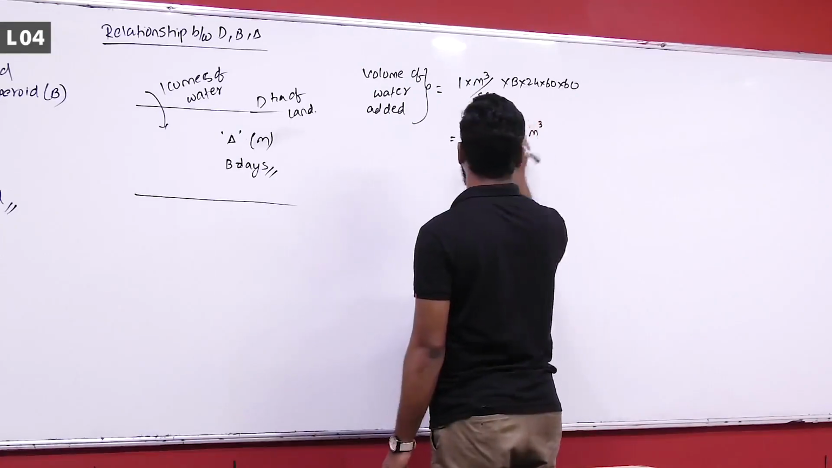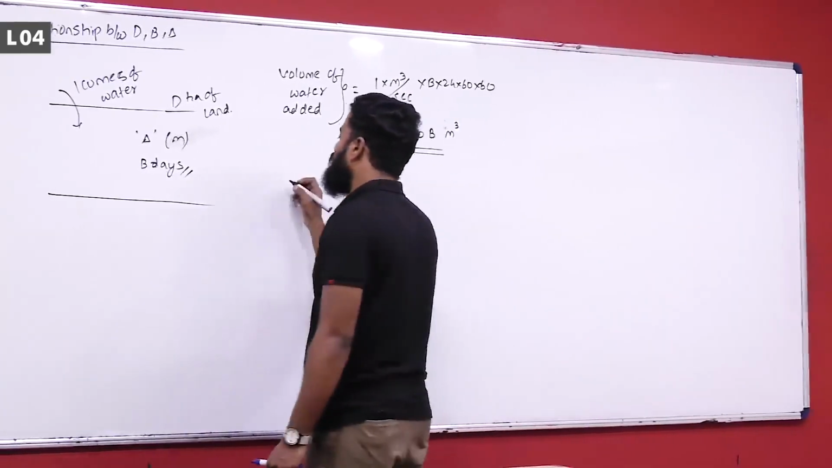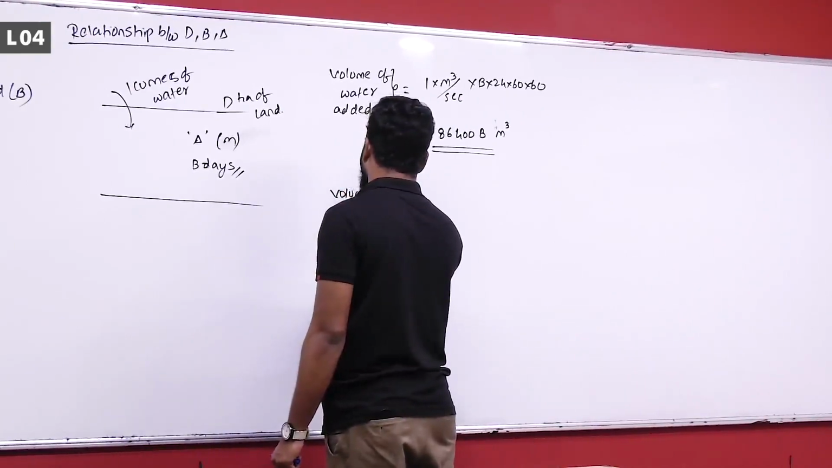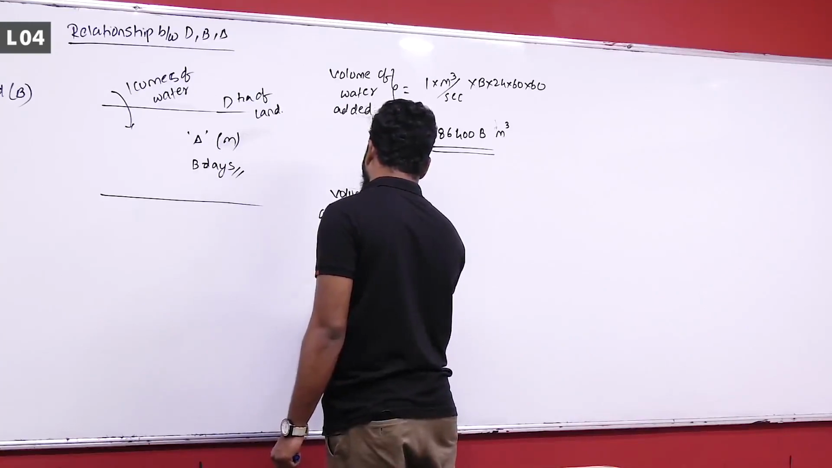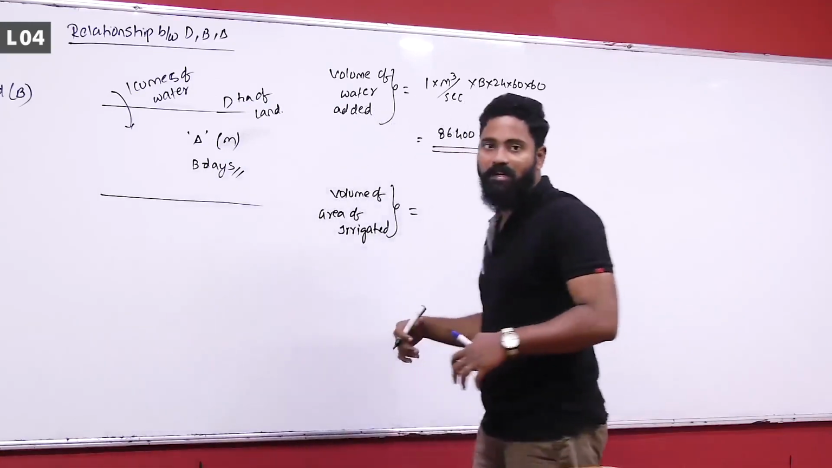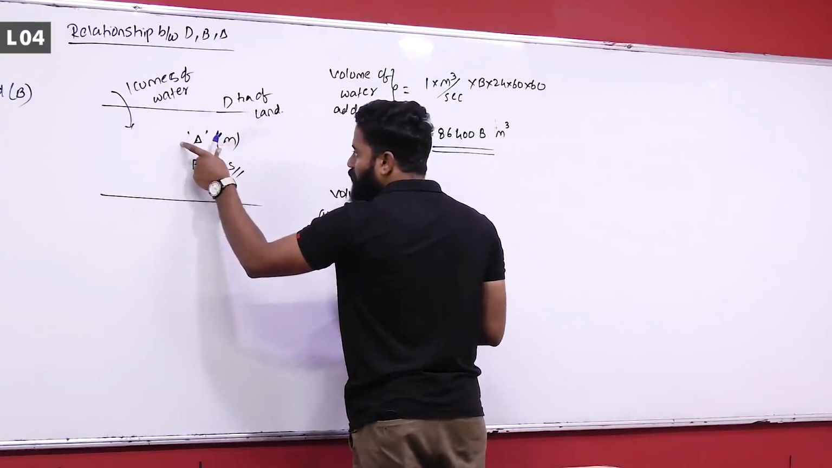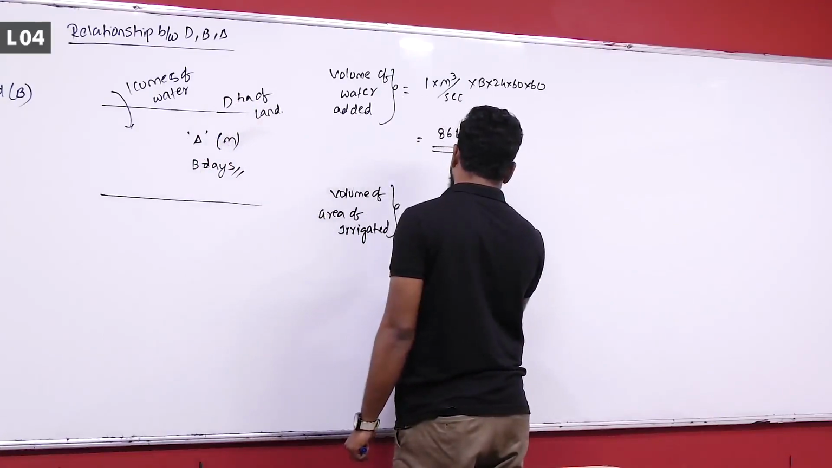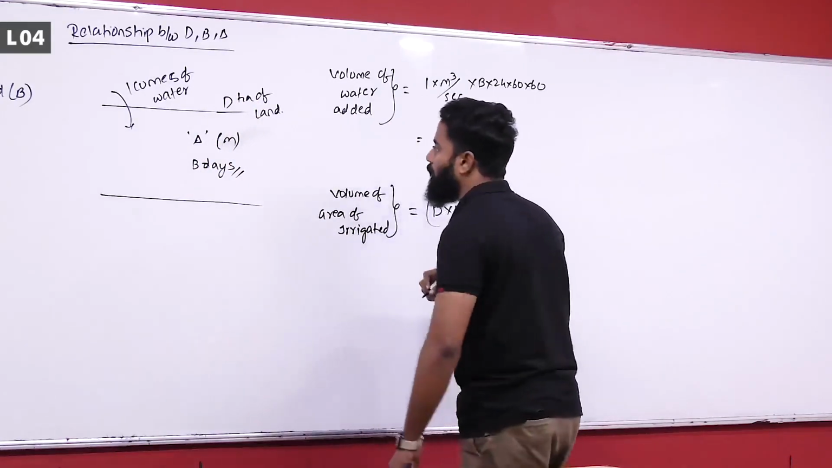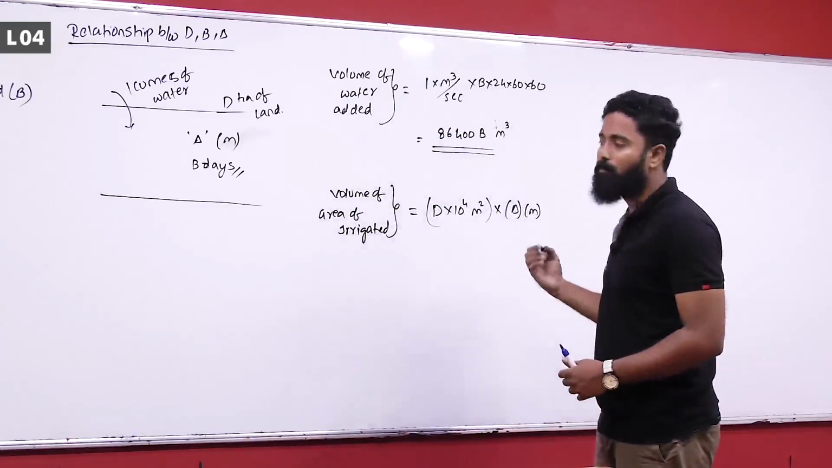86,400 multiplied with B meter cube. This is the volume of water added into the field. Now the volume of the water that is present in the field is what? D hectares is the area, multiplied with the depth of the water, delta. So that is D into 10 to the power of 4 meter square multiplied with delta in meters. Units are important. Delta you are substituting in meters.